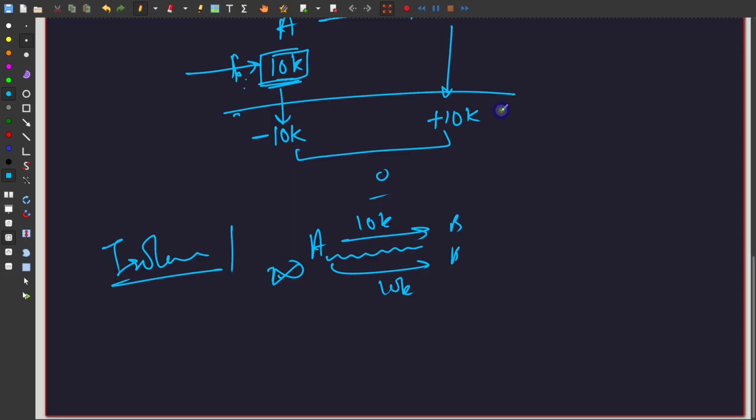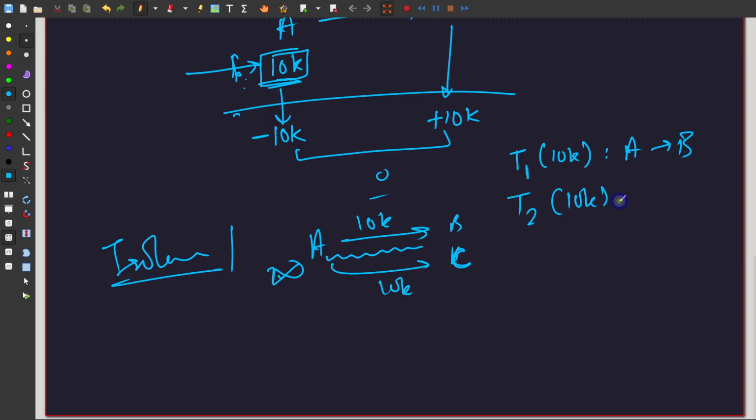The idea here is that let's make these senders. The first 10k is going to B, the second 10k is going to C. Let's call this T1. The T1 of 10k is happening between A and B, and then we would say that transaction 2 of 10k is happening between A and C. Now the idea is that if I serialize them there must be one way to serialize them, right? So either T1 happens after T2 or T2 happens after T1, whatever the case is, it doesn't really matter.